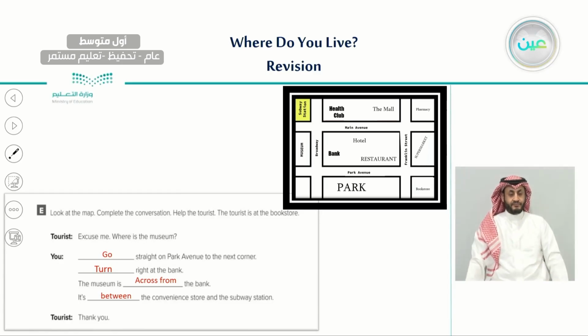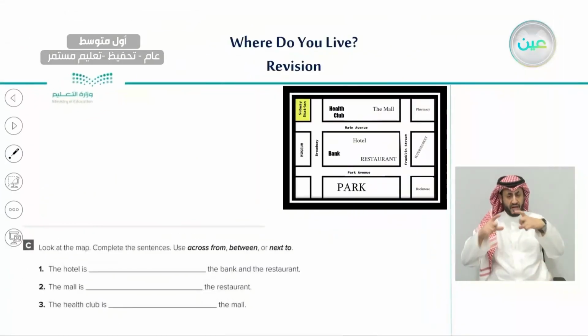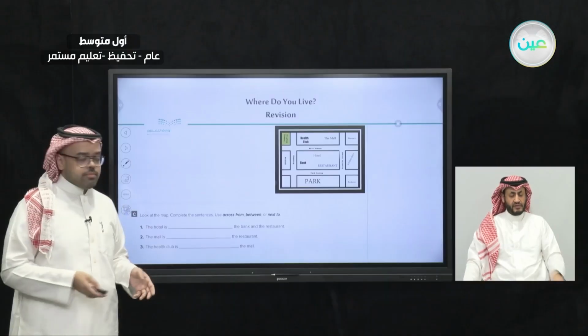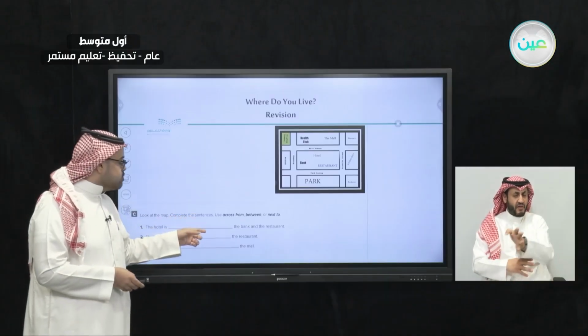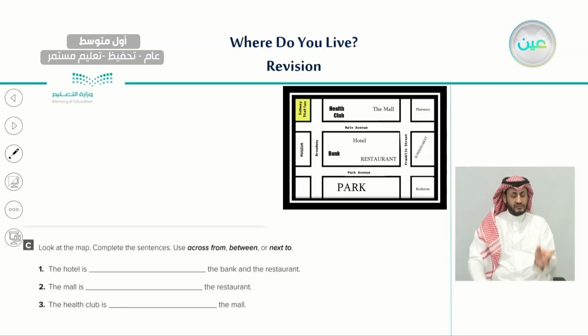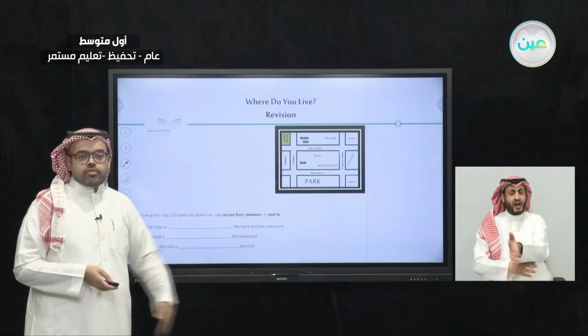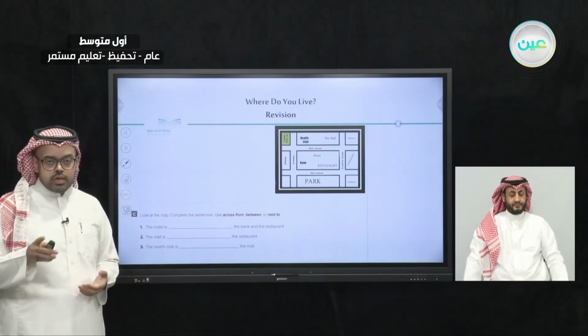Now, on the same map, we have also another exercise. So in this exercise, we want to have another look at the map and try to complete the sentences using across from, between, or next to. So here we have 3 prepositions of place we want to use again by looking at this map. So let's start with number 1.